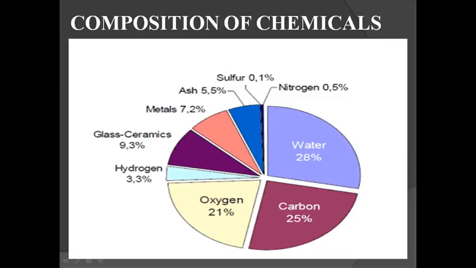Next one, you can see the composition of chemicals in a sketch. Water is 28%. Major point: chemical means if you compacted the solid waste, you will get 28% of water and 25% of carbon, and oxygen you will get is 21%. Hydrogen is 3.3%, glass, ceramic 9.3%, metals, ash, sulfur, nitrogen. My dear friends, it means sulfur, nitrogen, water, carbon, oxygen. These are the chemicals, these are the gaseous we will get from the solid waste, and these are also we will get after the completion of physical and chemical composition. Right?